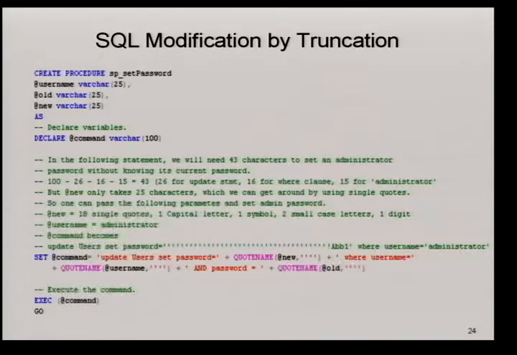Because quote name is going to add the delimiters in the beginning and in the end, so single quote, administrator, single quote, it consumes 15 characters. Now we need 100 minus 26 minus 16 minus 15, 43 characters, so that we could truncate the command right after where username equals to clause.